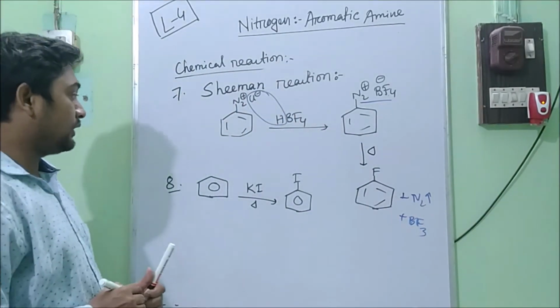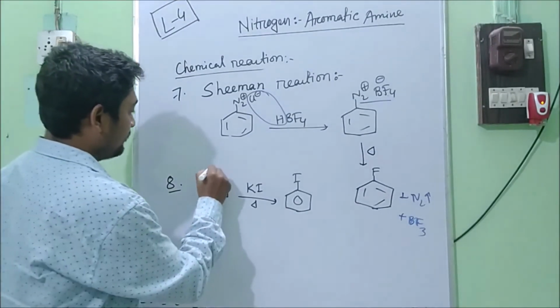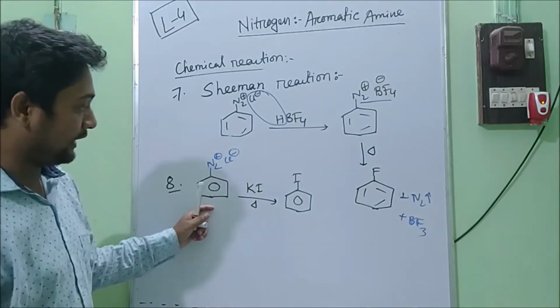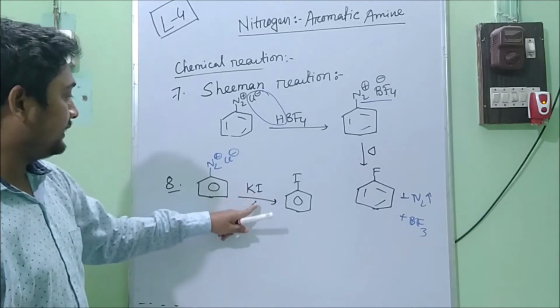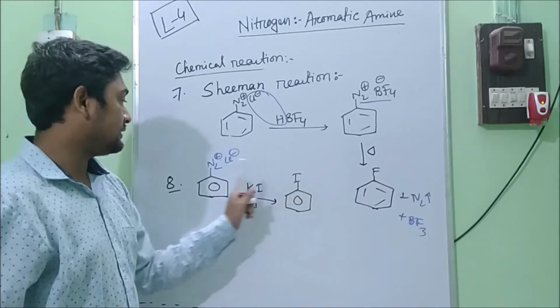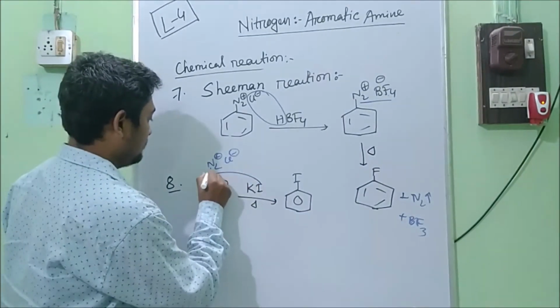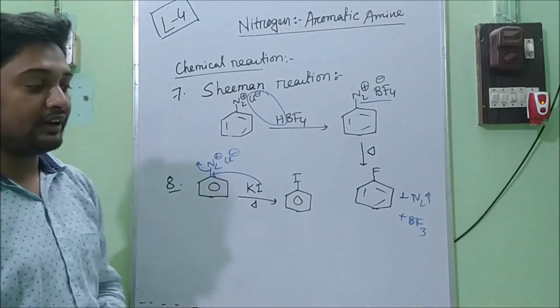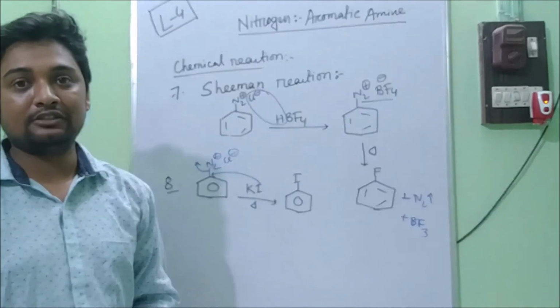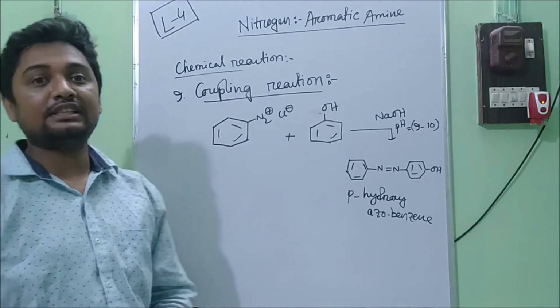Now iodobenzene, we can prepare iodobenzene from benzene diazonium chloride also. By heating with KI, potassium iodide, one iodine atom will attach here. So this way different kinds of halogen we can attach to the benzene ring by using benzene diazonium chloride. Now next one is coupling reactions.